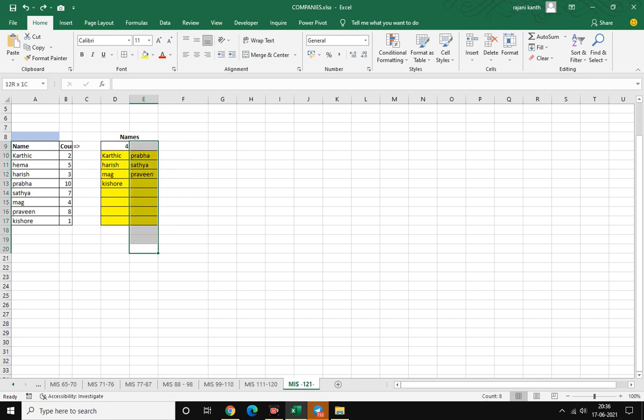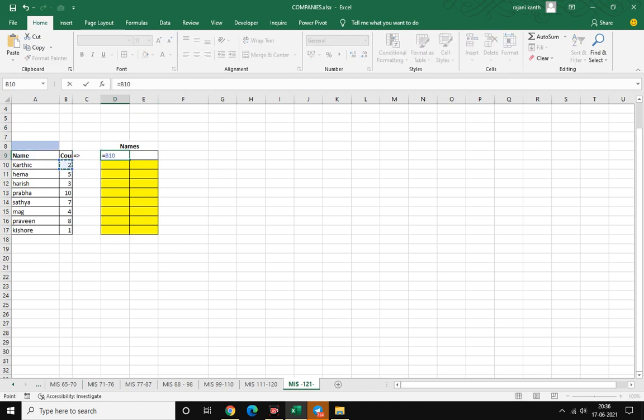I'll delete this one first. First of all, we will count how many are less than 5 and greater than 5. If you take anything less than 5 like this, it is a normal function, not an array function. If you take more than one, then it will be considered an array. Wait a second, this is called an array. Less than, I'll hard code here.